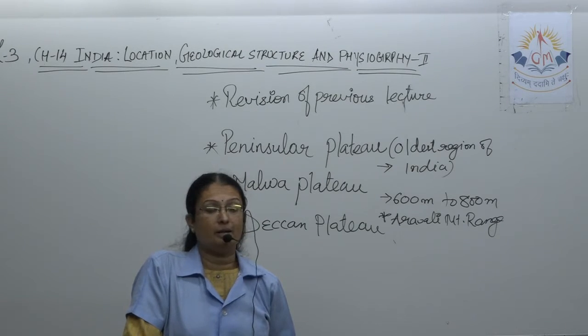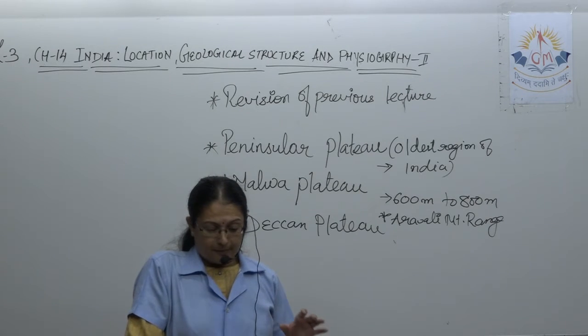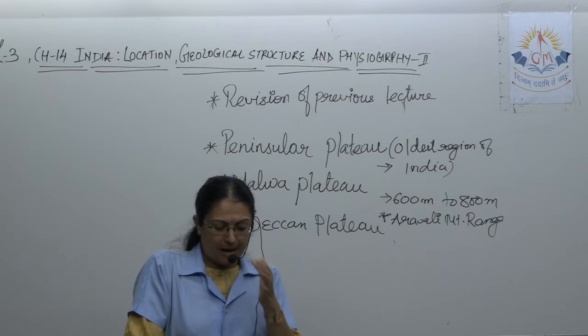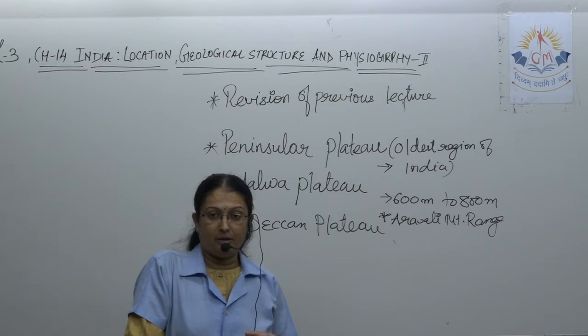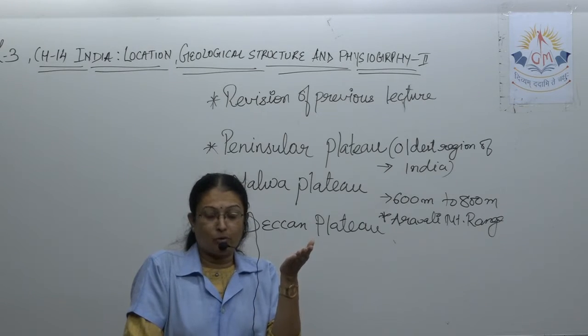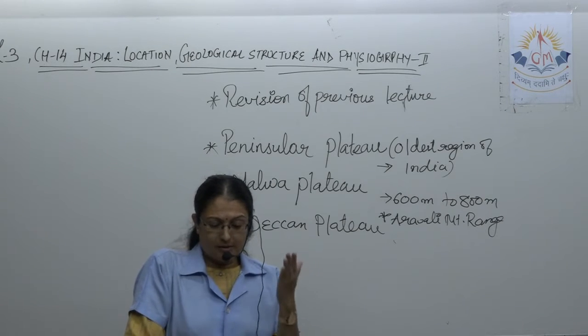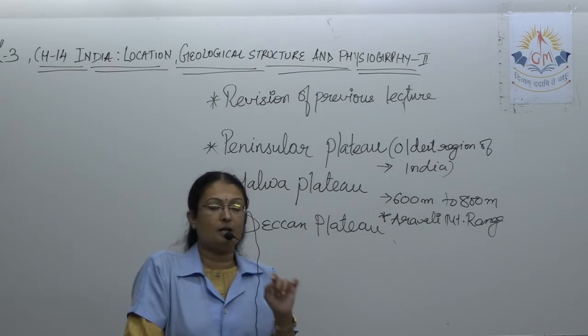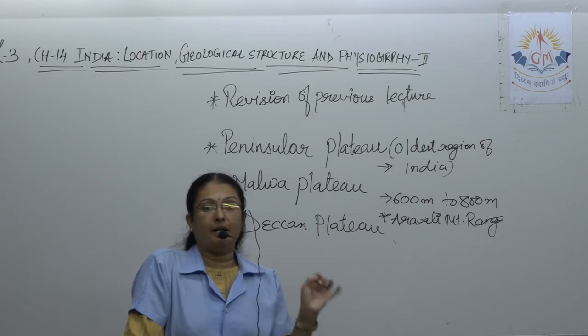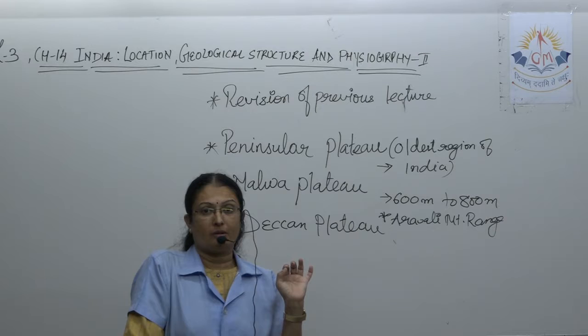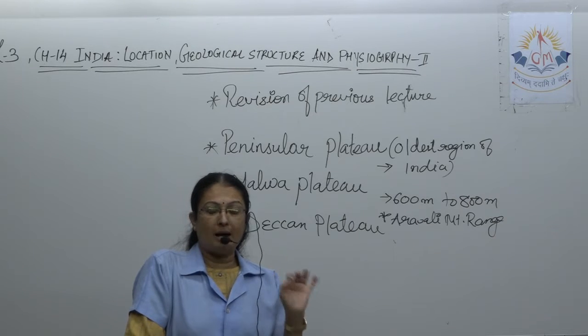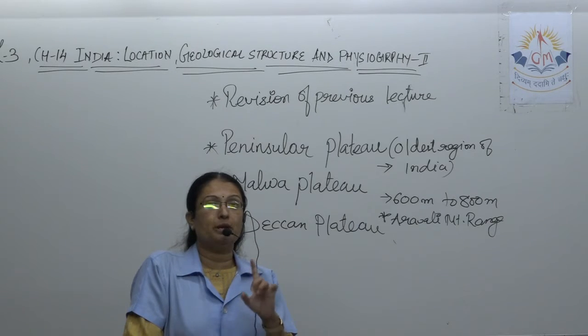Now see Bundelkhand, you know, a popular place, Bundelkhand. The northeastern part of this central upland, what is the plateau above the ground called? Bundelkhand. The northeastern part of this central upland is known as Bundelkhand. Students, please underline it, mark it. The northeastern part of the Malwa Plateau is known as Bundelkhand.